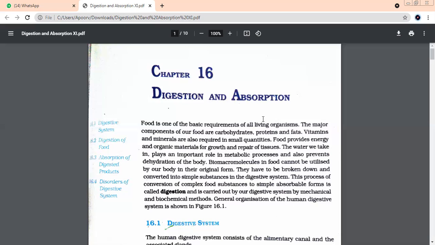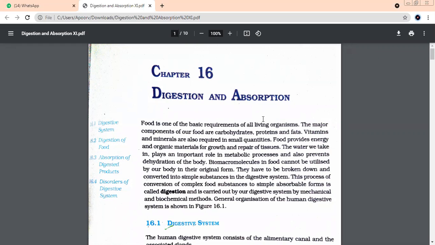Such an arrangement where the teeth are held in sockets is called thecodont arrangement of teeth. What is this arrangement called, children? Thecodont. In the thecodont arrangement, the teeth are arranged in, what is the word I gave you for holder? Sockets. Every tooth has its own socket and it is very tightly fixed in it. Such an arrangement of the teeth is known as thecodont.